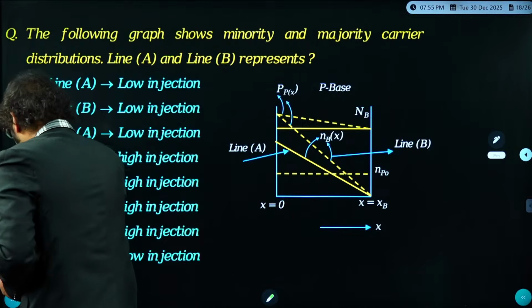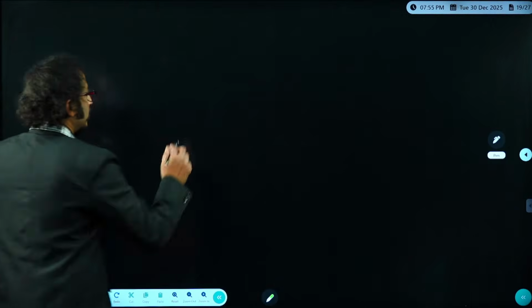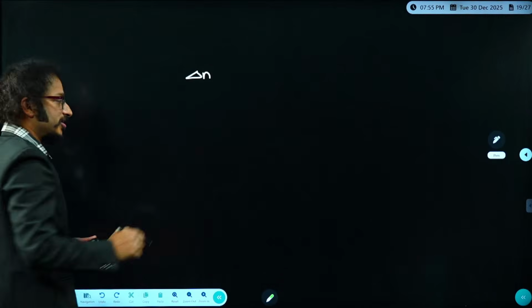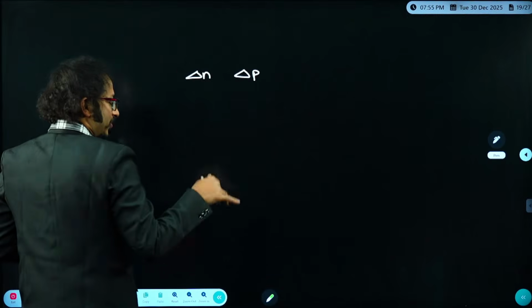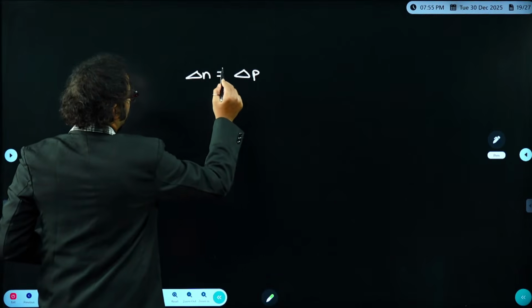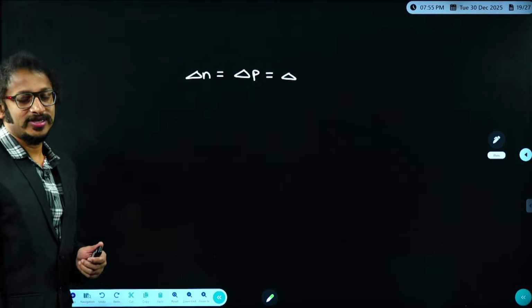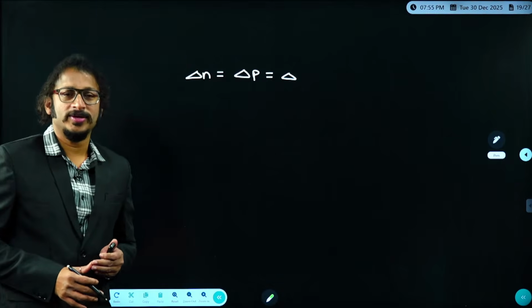Okay, fine. Students, I hope you remember, delta N we say is the excess electron density, and delta P the excess hole density. In a given body, delta N is always equal to delta P. Let me say it is equal to delta. We represent it as the excess concentration of carriers. You know the concept of excess concentration, which is very important.